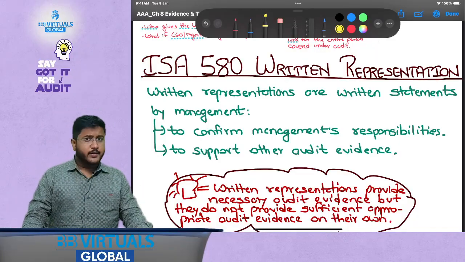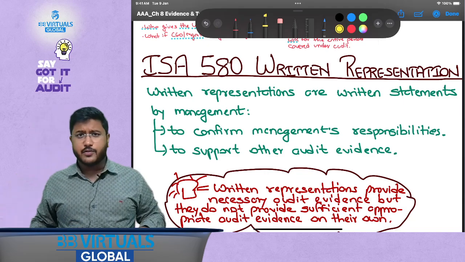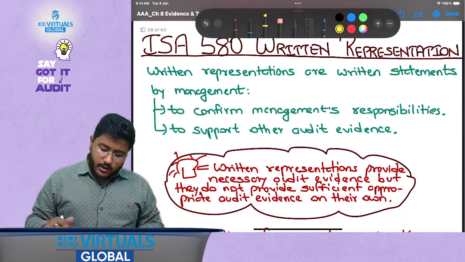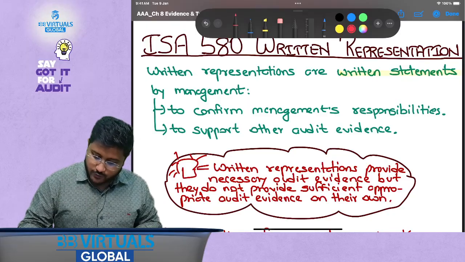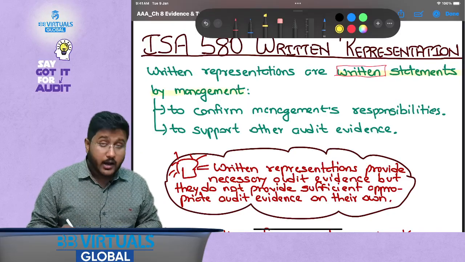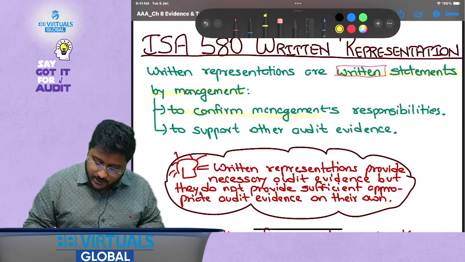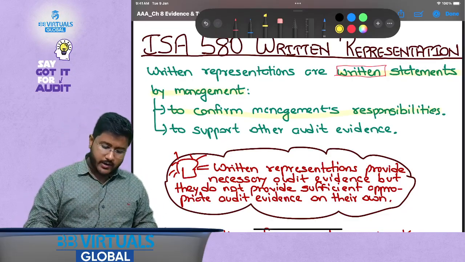So ISA 580, written representation, is it an important standard for your examination? Definitely yes, it is a very important standard for your examination. Now written representations are written statements by management to confirm management's responsibilities, that is, management acknowledges their responsibilities.